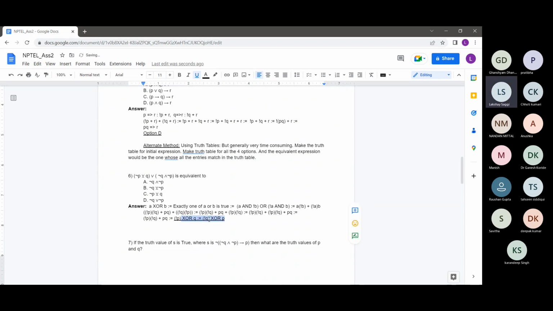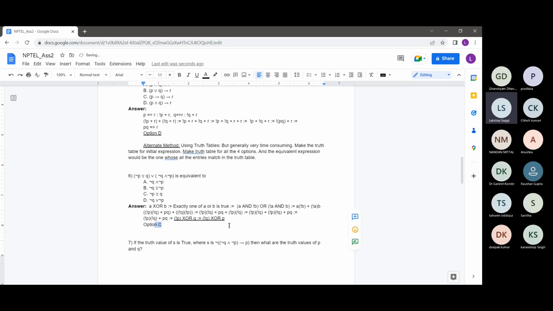So suppose in the options, this option was not there. We know that option C is correct, not of P XOR Q. But suppose this option was not there and instead the option was not of Q XOR P, then that option would also have been correct, since this expression is symmetric, like PQ plus P bar Q bar.